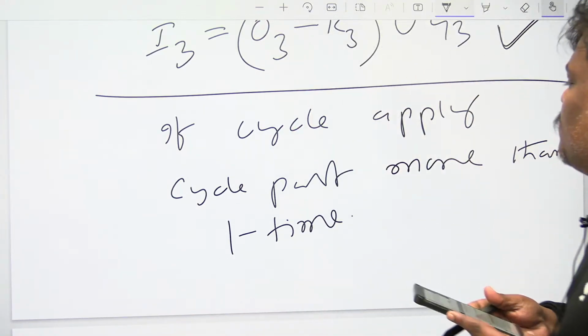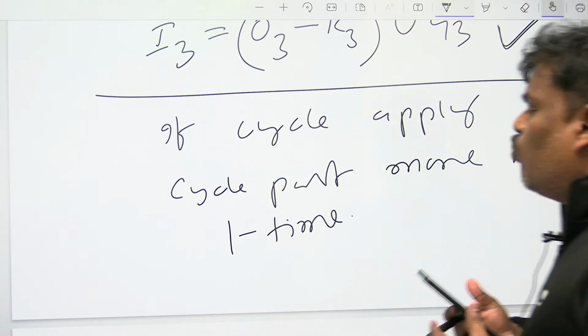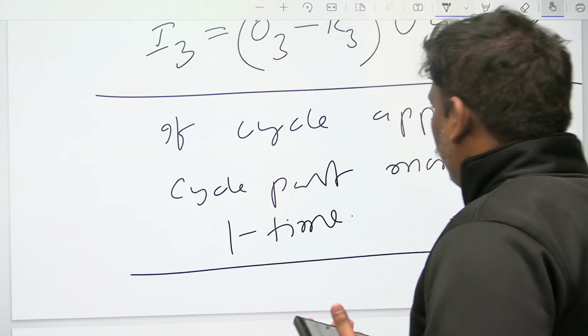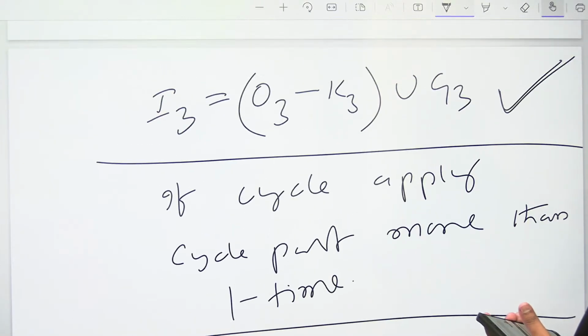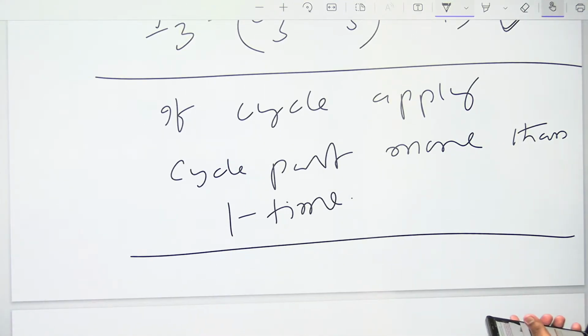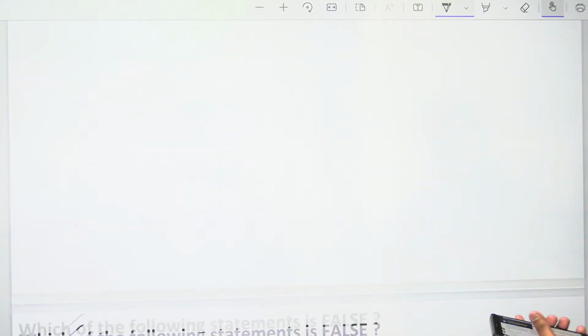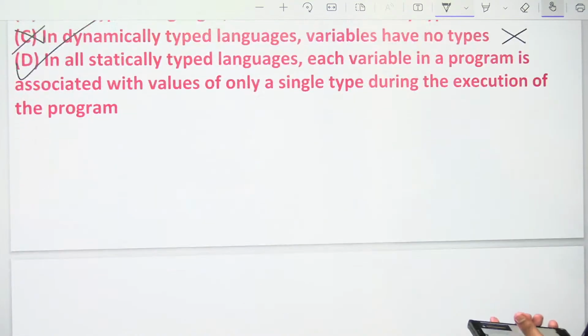In of any person is equal to out of that person minus kill of that person, union gen of that person. If there is a cycle, apply the cycle part more than one time. This is the only thing which you have to take care. Please remember, automatically you will get it. It is a backward analysis.